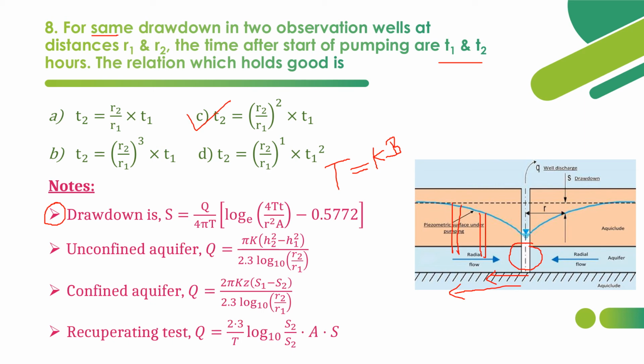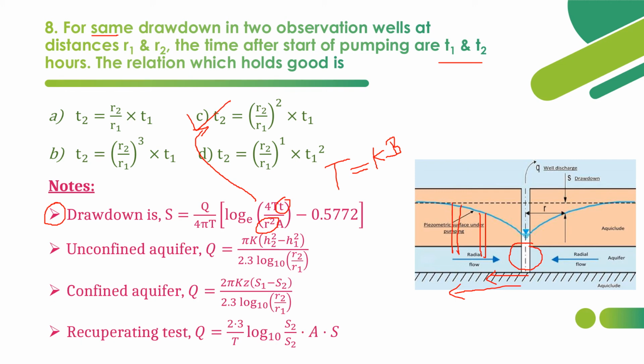So S is equal to Q by 4 pi T into log base e of 2.25 T t divided by R square S, minus 0.5772. Here you can find R square, and here you can find the t. So t and R square are directly related. From this we can arrive at this relation for two observation wells: T2 by T1 is equal to R2 by R1, the whole square.